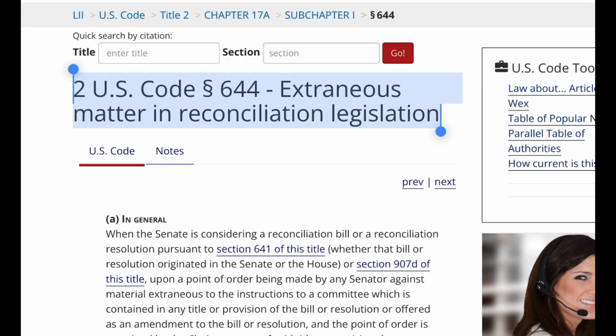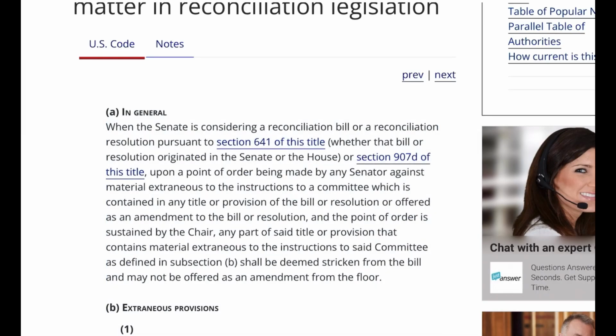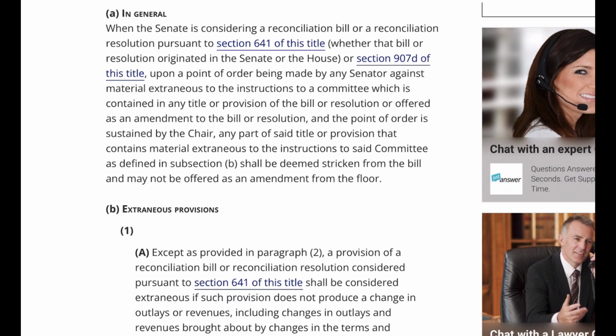2 U.S. Code Paragraph 644, Extraneous Matter and Reconciliation Legislation. A. In general. When the Senate is considering a reconciliation bill or a reconciliation resolution pursuant to Section 641 of this title, whether that bill or resolution originated in the Senate or the House, or Section 970 of this title, upon a point of order being made by any senator against material extraneous to the instructions to a committee which is contained in any title or provision of the bill or resolution or offered as an amendment to the bill or resolution, and the point of order is sustained by the chair, any part of said title or provision that contains material extraneous to the instructions to said committee as defined in subsection B shall be deemed stricken from the bill and may not be offered as an amendment from the floor.